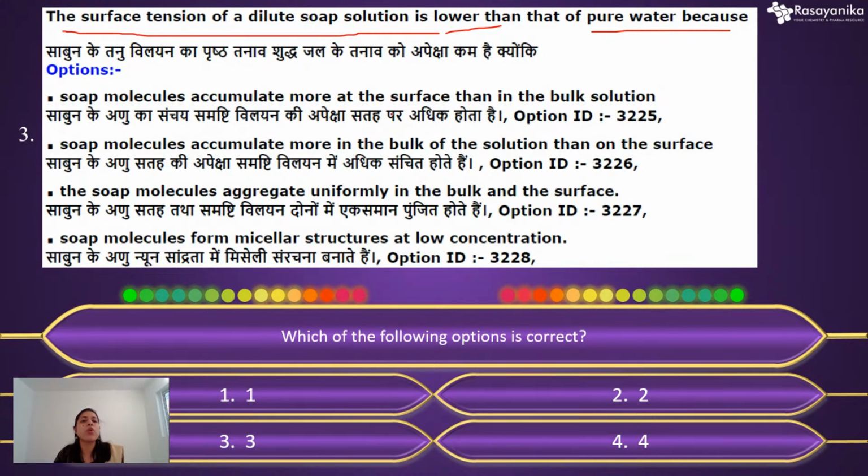Soap molecules accumulate more at the surface than in the bulk solution. Option 2 is soap molecules accumulate more in the bulk of the solution than on the surface. Option 3 is the soap molecules aggregate uniformly in the bulk and the surface. And option 4 is soap molecules form micellar structures at low concentration. Okay, so which will be the correct option? Would you like to answer this question? Let's type in the chat box so that I can say whether it is correct or not.